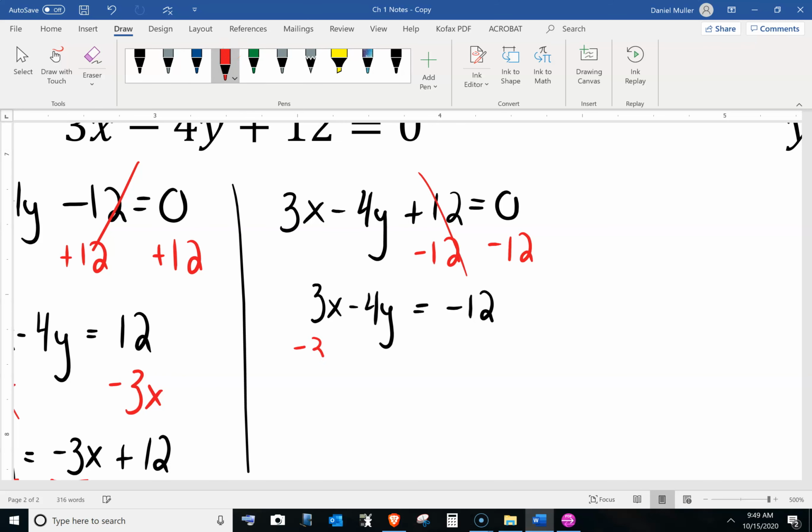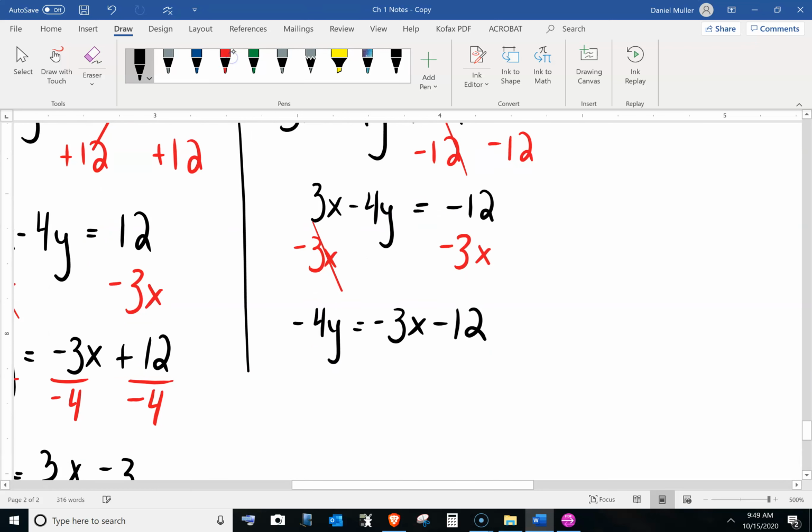Then I can minus the 3x. And like I've said a million times already, you cannot combine the x with the 12, the 3 and the 12, because they are not alike. So I've just got a negative 4y is equal to negative 3x minus 12. And then we'll divide by negative 4 everything.